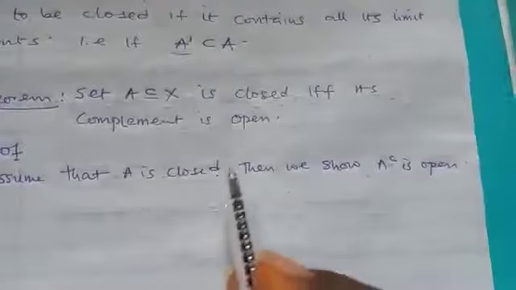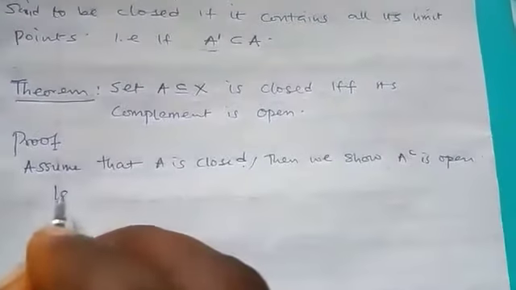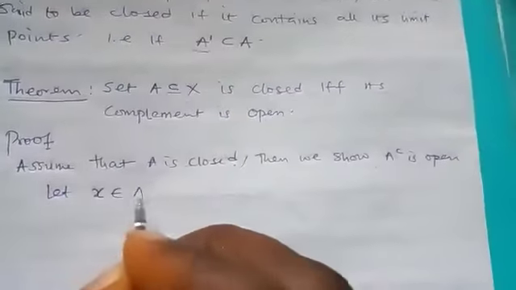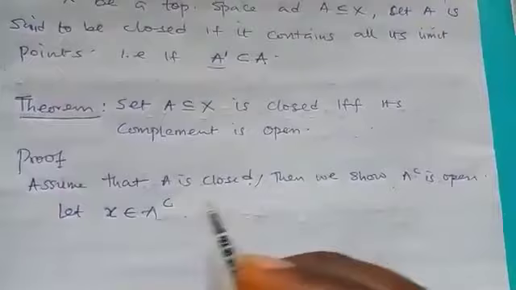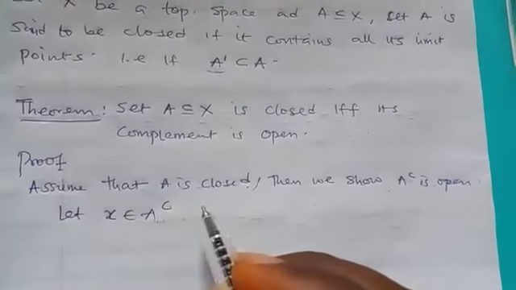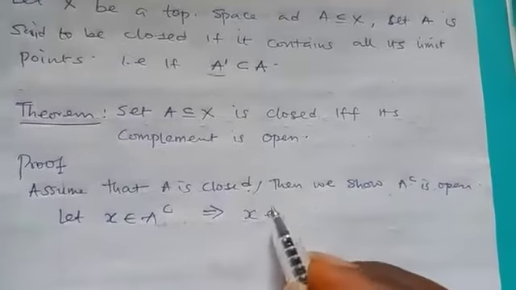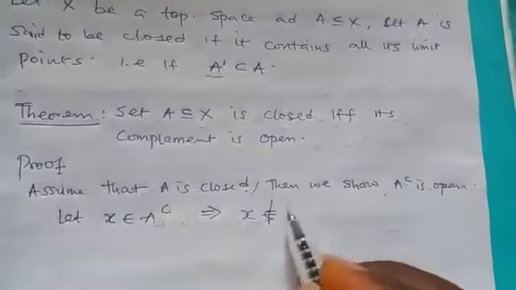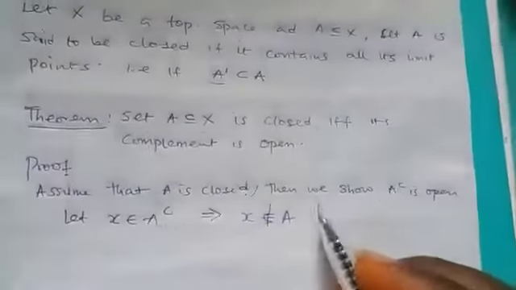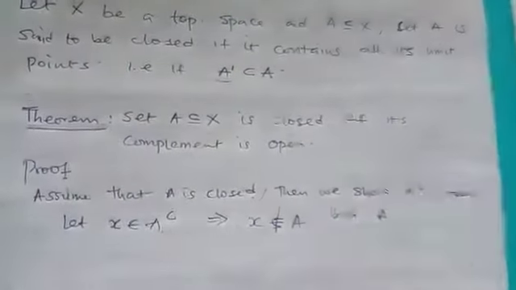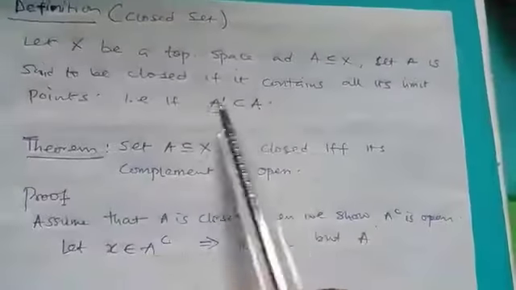Then, by assumption, we will show that A complement is open. So we start by saying let S belong to A complement, because we want to show that this set is open. If S belongs to A complement, then by set theory we can say that S does not belong to A. But A is closed, and by definition it must contain all its limit points.